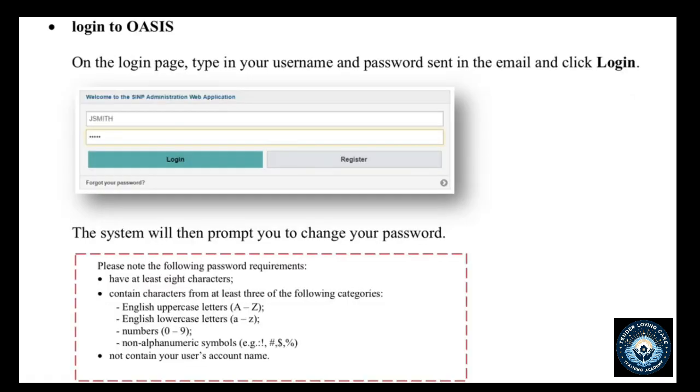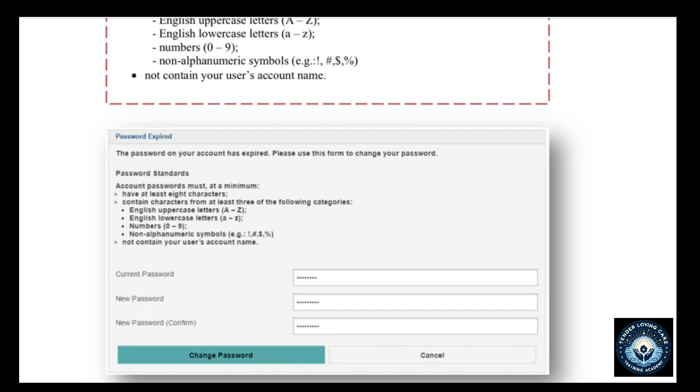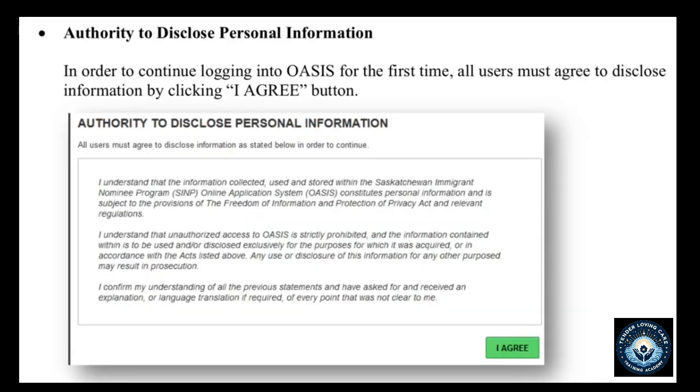So logging into your Oasis account, you need to type in your username and your one-time password. The system will automatically prompt you to change your password, which you need to do ASAP. So there are some requirements when it comes to the password that will be accepted on this particular portal. And then it takes you to the disclosure form, which you need to agree, especially if you are a first-time user. You need to agree to the disclosure information by clicking on I agree button.